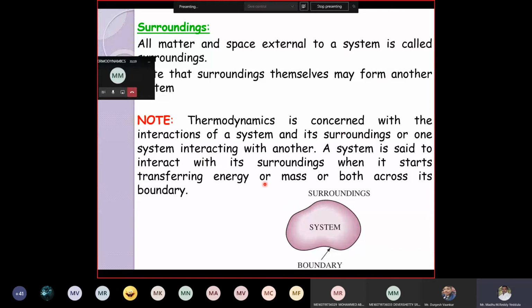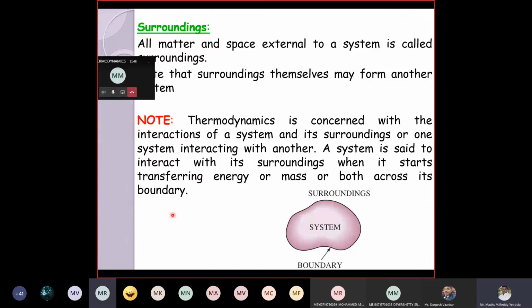A system is said to interact with the surroundings when it starts transferring energy or mass or both across the boundary. Somebody will throw keys outside, somebody will exchange the mobiles through the windows. Yes or no? So this is nothing but exchanging of matter and energy. Exchanging of matter and energy will always take place between the system and surrounding. Based on the category of exchanging the matter and energy, we are going to classify the systems, which will be discussed in the coming slides.